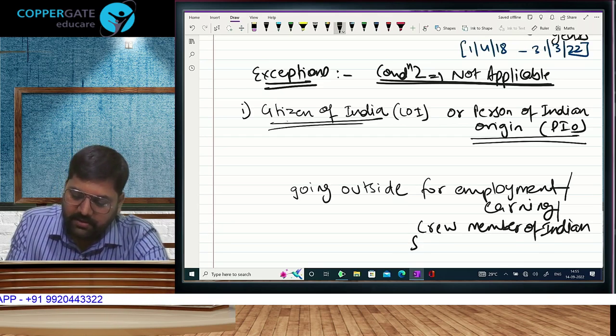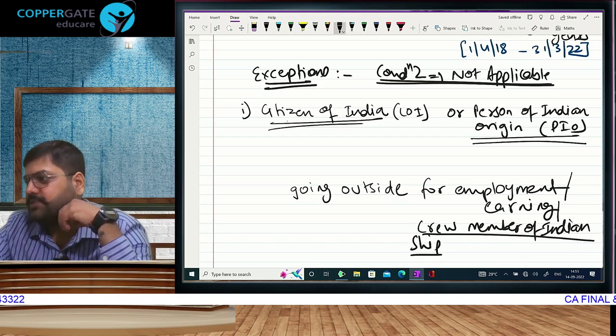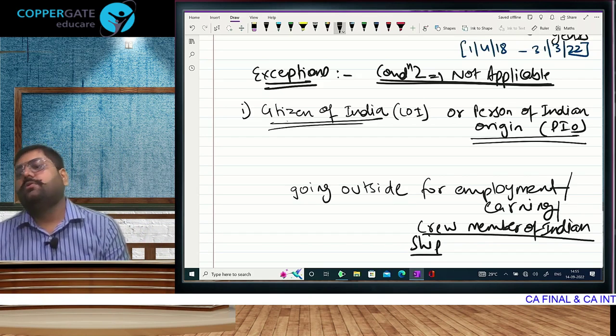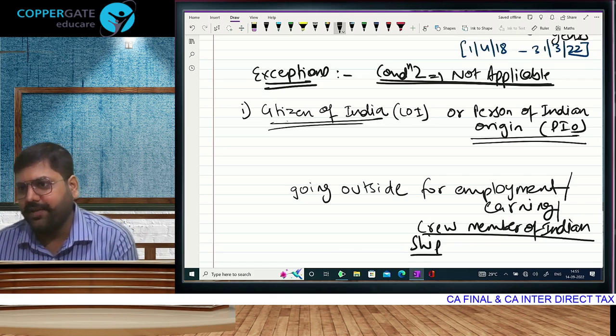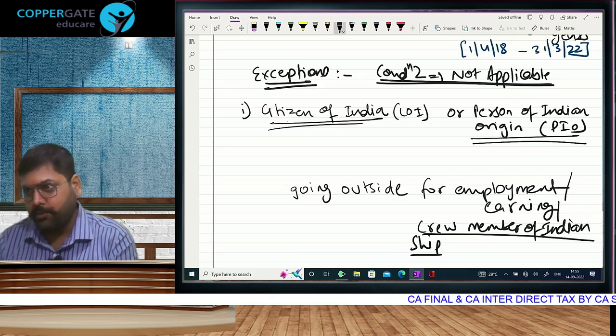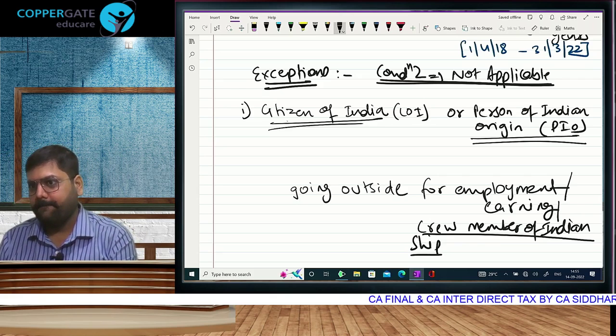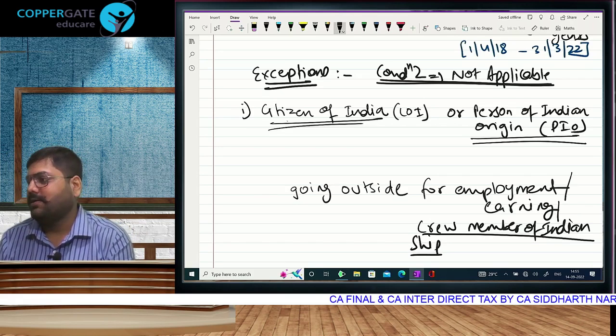You are leaving the country for this purpose. Which purpose? You are going out for employment, earning, crew member of Indian ship. If you get a foreign job, are you leaving for employment? Then we will not apply 6360.